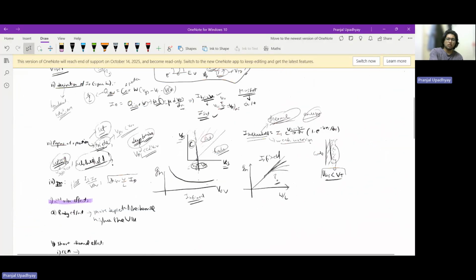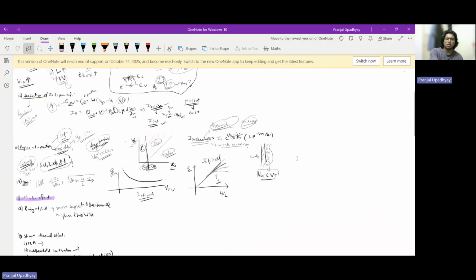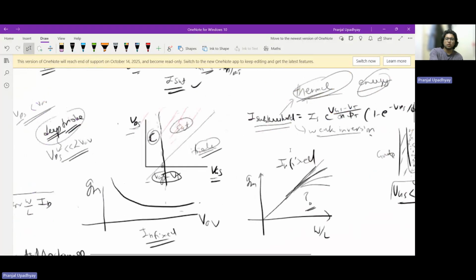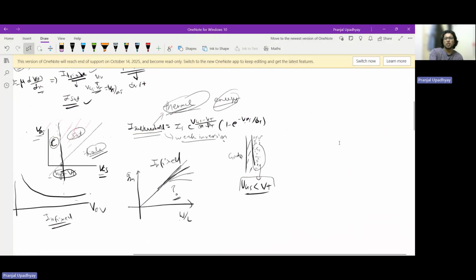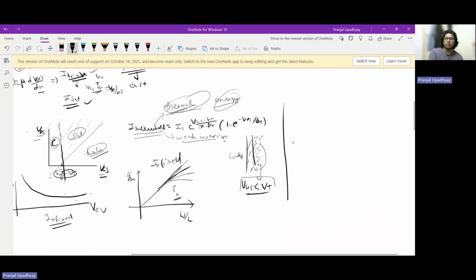Now that we have discussed that, I'd say it is quite in order that we now discuss GM, because GM is the most important to us in circuit design. And we already know what GM is. GM is basically transconductance, and we typically define it as the partial derivative of ID with respect to the control voltage, which typically is VGS.